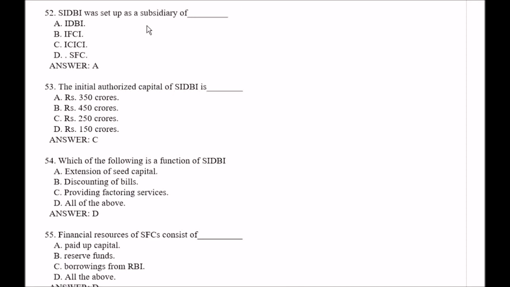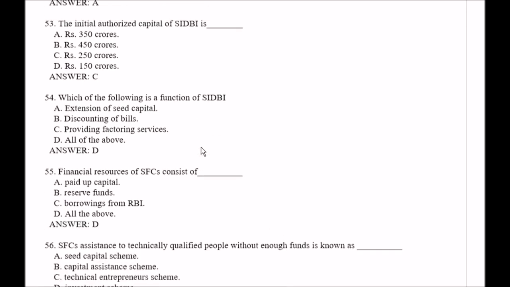SIDBI was set up as a subsidiary of, your options are option A IDBI, option B IFCI, option C ICICI, option D SFC. Right answer is the first one, A, that is IDBI. Question number 53. The initial authorized capital of SIDBI is, your options are option A rupees 350 crores, option B rupees 450 crores, option C rupees 250 crores, option D rupees 150 crores. So here the right answer is option C, that is rupees 250 crores.